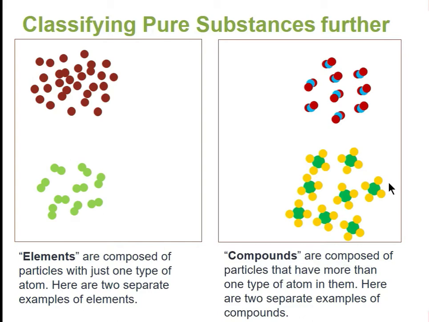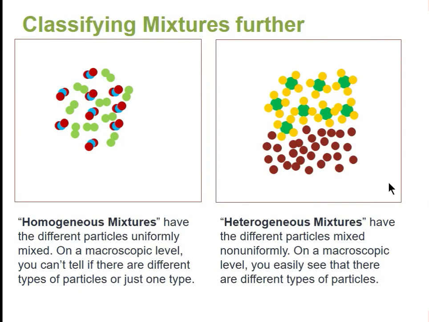On the right-hand side, we have compounds. Compounds are composed of particles that have more than one type of atom in there, but they're bonded together, not mixed together as in a mixture. So here are some examples. I can then go back and talk about the mixtures.